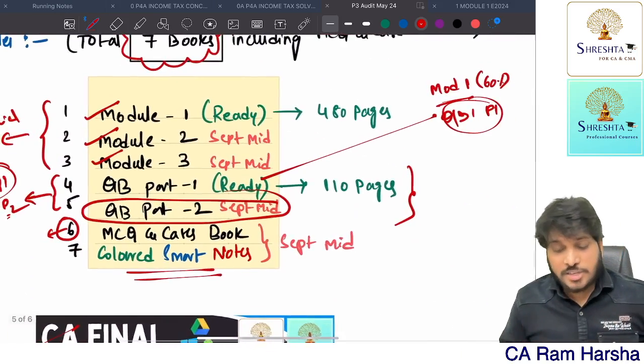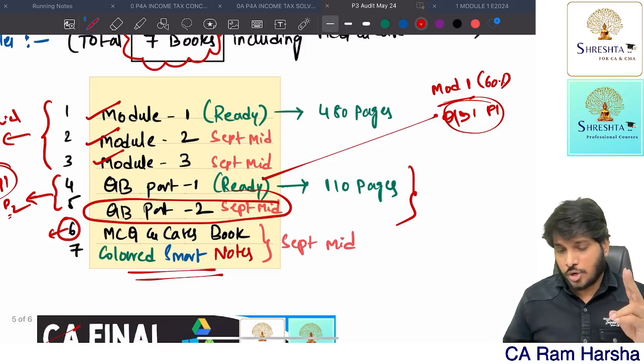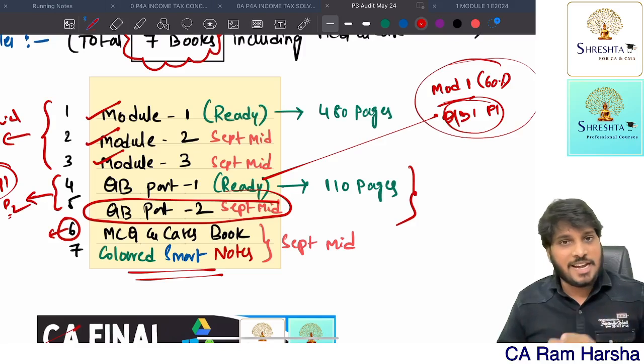Like I told, once you enroll, we will send you the materials in two slots. One, immediately we will send you Module 1 and Question Bank Part 1.